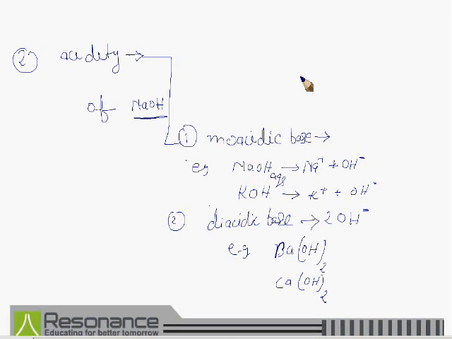And third is triacidic base. Substances which give three OH negative ions are termed as triacidic base.